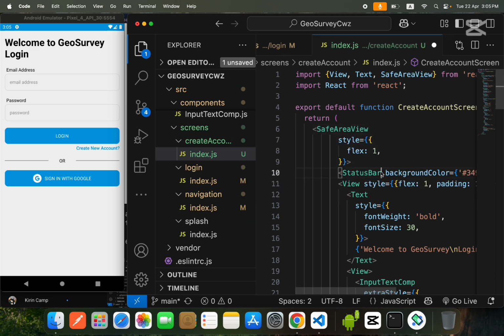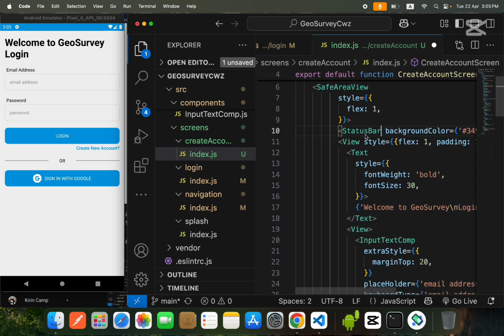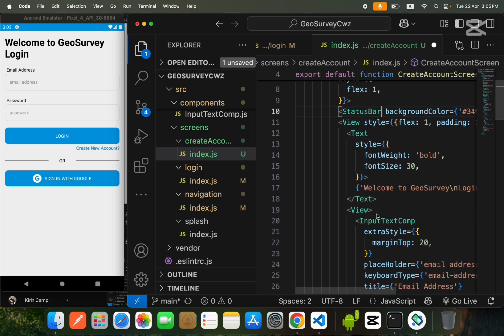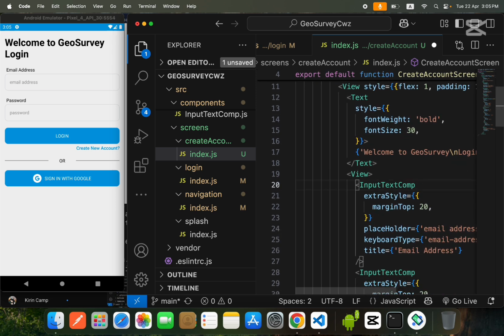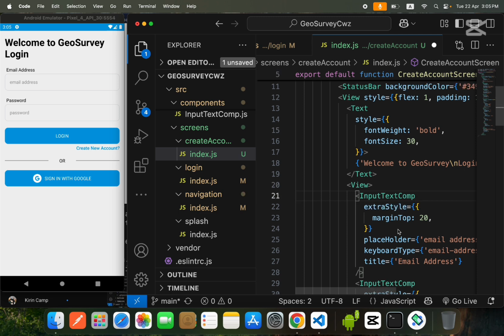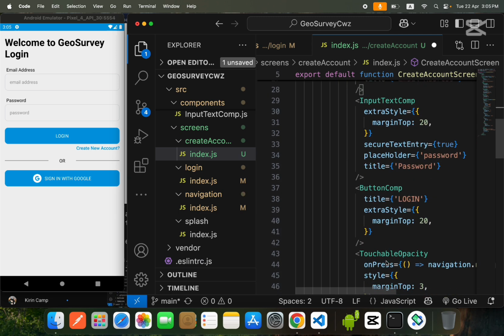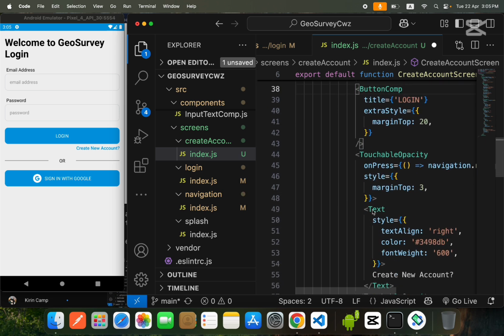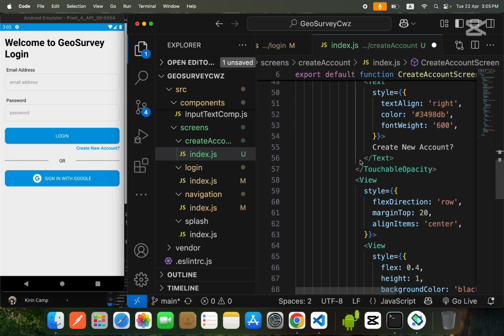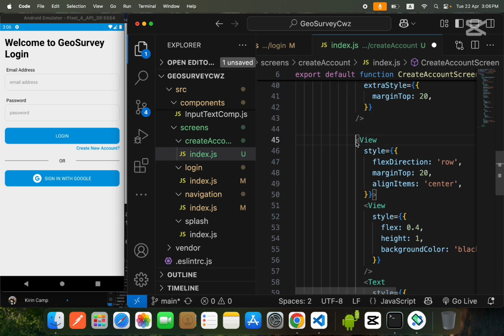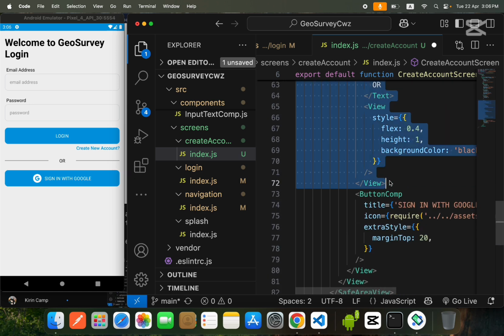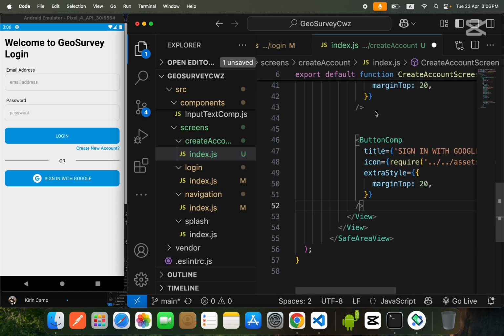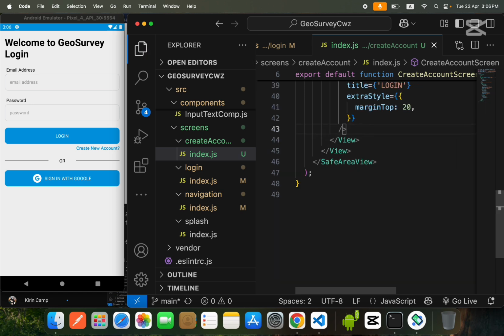Now I will also import status bar over here, and friends, now I will import the text input component over here because we are using it, and the text input button component also. Okay, now after that we don't need anything else, so we will remove them. These are the only things that we need.